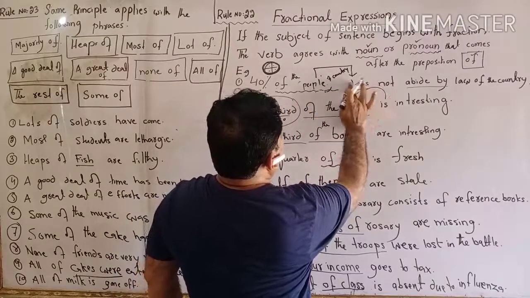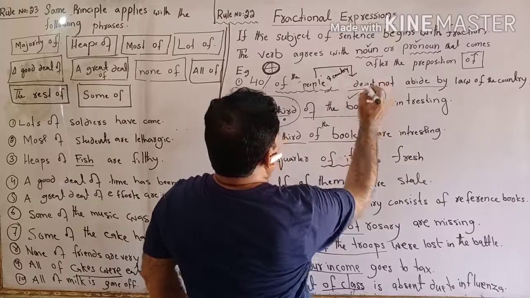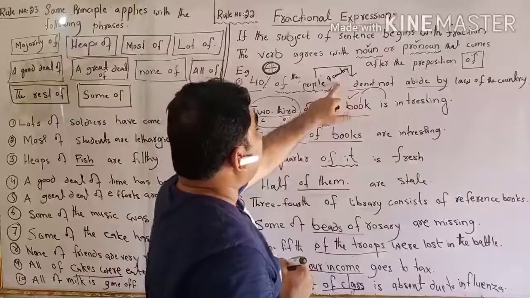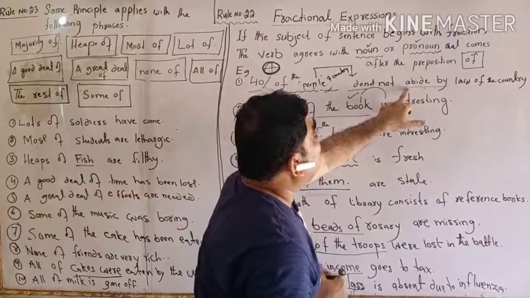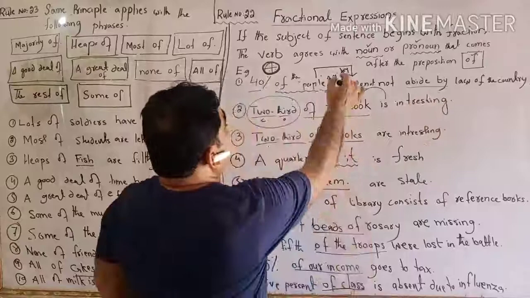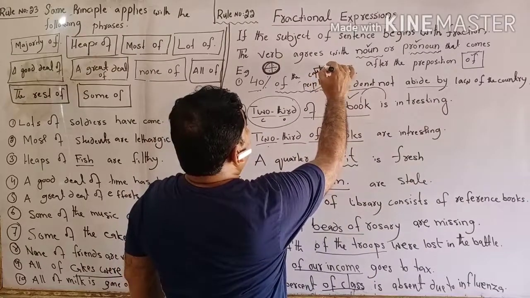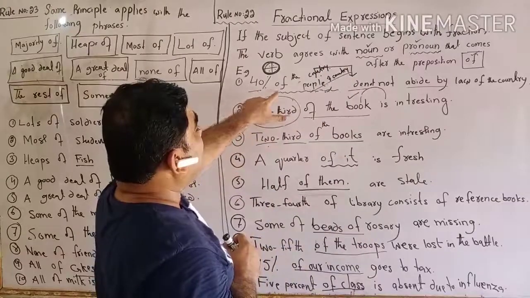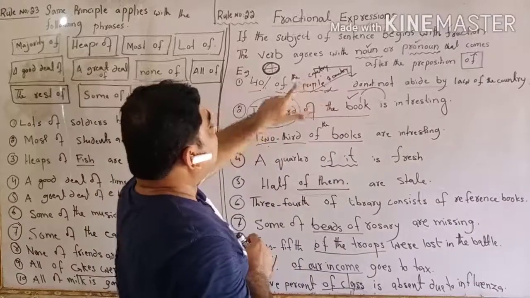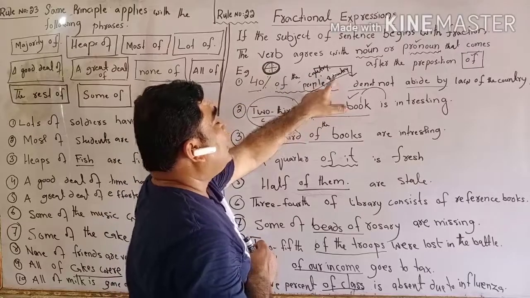Here we have to correct it to do not. 40% of the people of the country, not the country, do not abide by the law. Now two sentences are there: 40% of the country, and the second sentence, 40% of the people of the country.